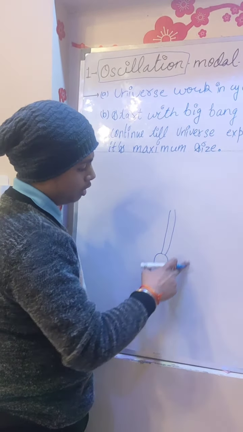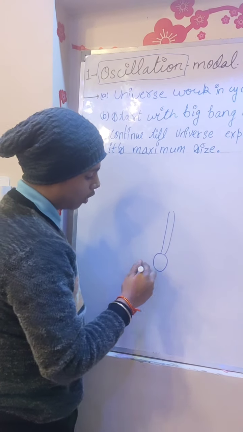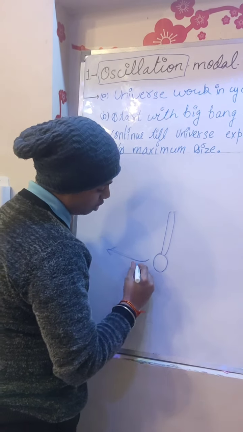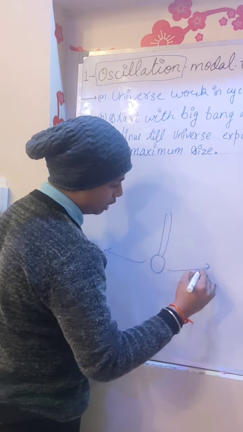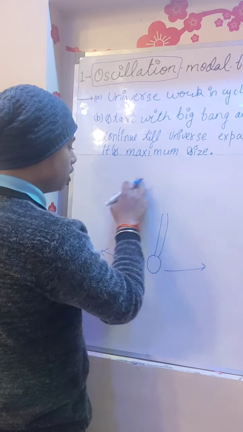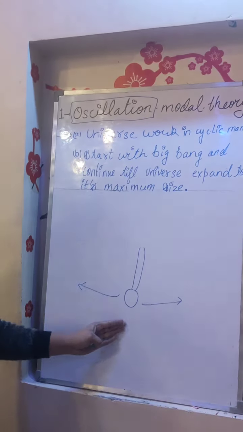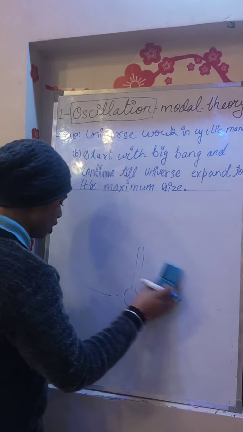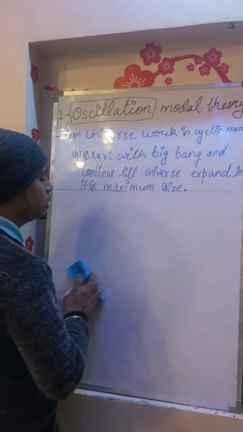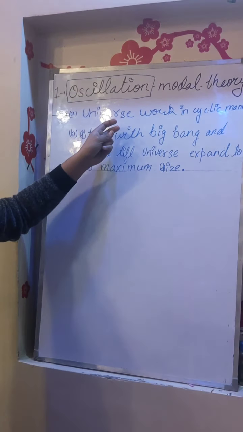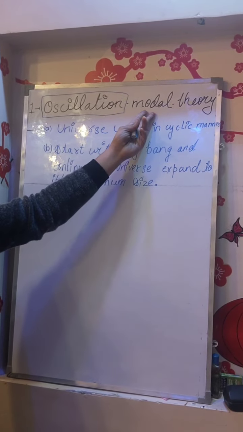This is the way it moves here and comes back to the place and moves there. This is the oscillation form. The basic meaning of oscillation is this. And the oscillation model theory is the theory which is in this model way.